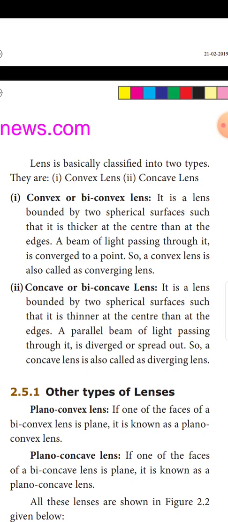Number one, convex or biconvex lens. It is a lens bounded by two spherical surfaces such that it is thicker at the center than at the edges. A beam of light passing through it is converged to a point, so a convex lens is also called a converging lens.